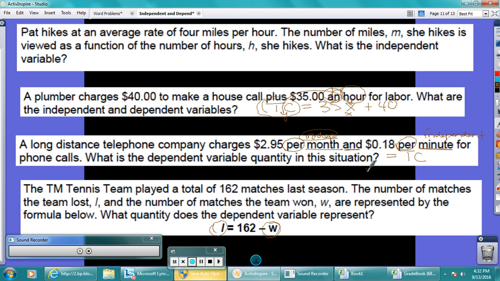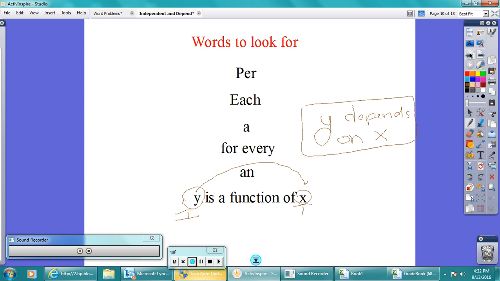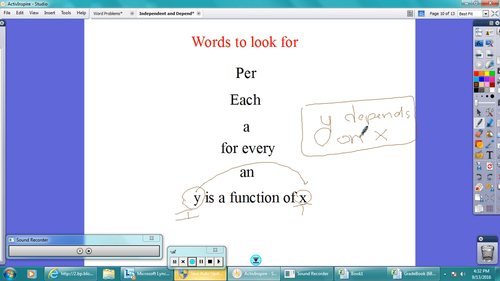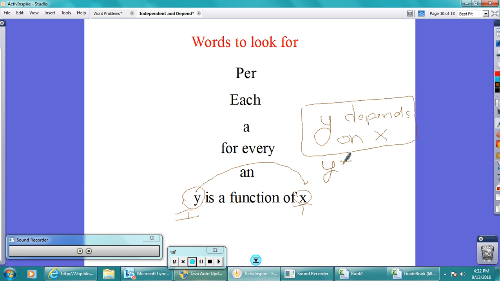That's all we need to do. What quantity is the dependent? Dependent. This depends on that. Our outcome, our effect, depends on the input, right? Whatever we input. So, back again. Y depends on X. So if we say Y depends on X, right?